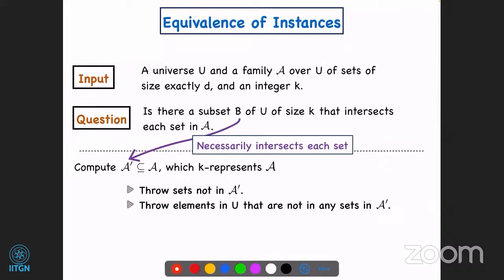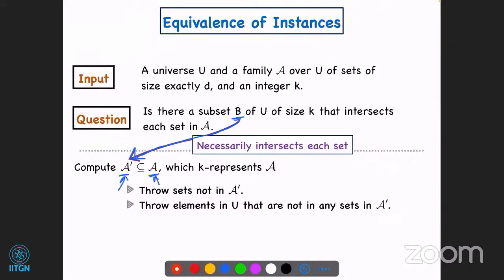Notice that if we have a solution B to the original instance, it will necessarily be a solution here, because B intersects each set in our given family, and the subfamily that we have kept is a subset of the given family. So those sets are present here also, and there are no new sets.